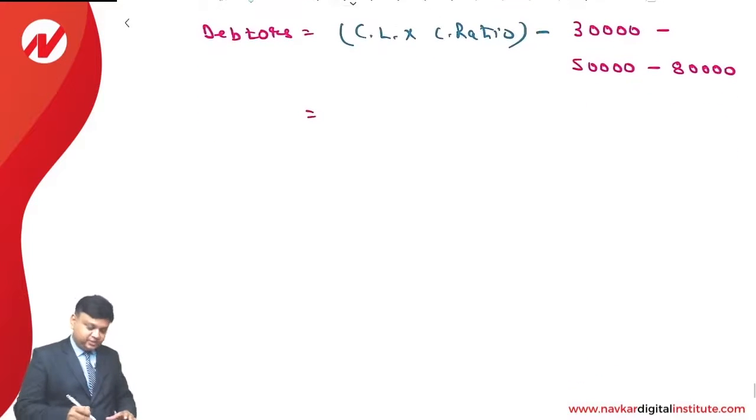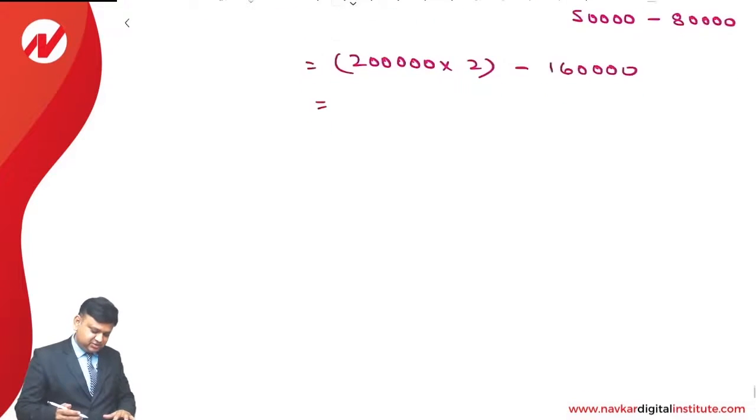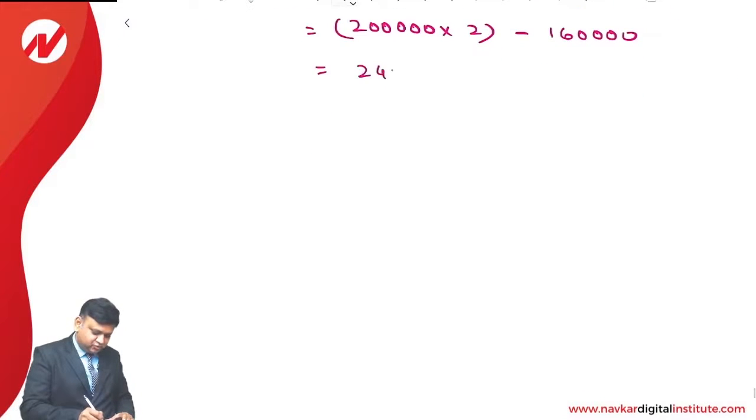What is current liability? 2 lakhs into current ratio 2 minus 3 plus 5, 8, 8 plus 8, 16. 4 lakh minus 1 lakh 60,000. That comes to 2 lakh 40,000.